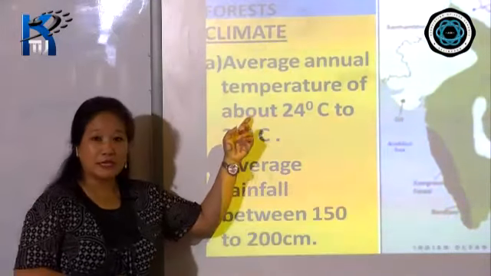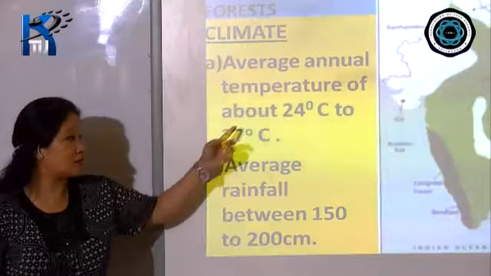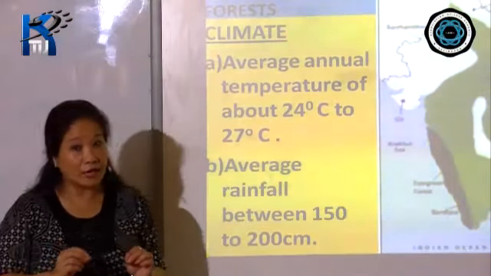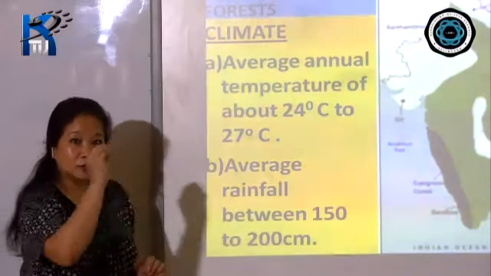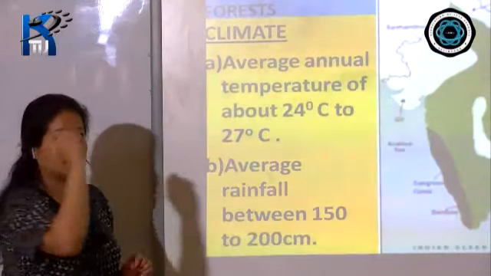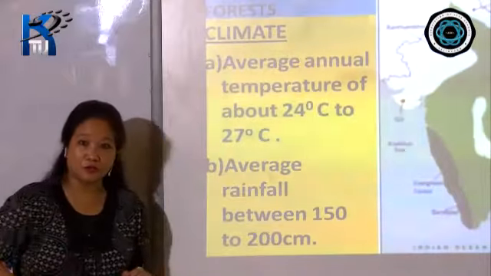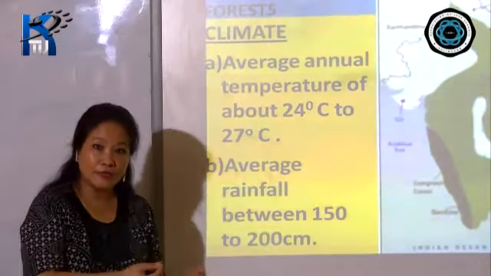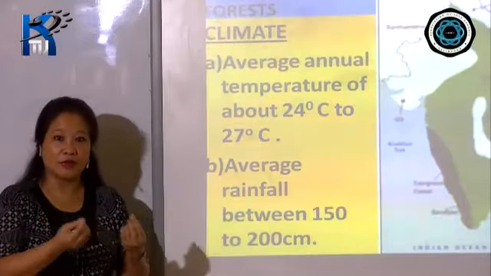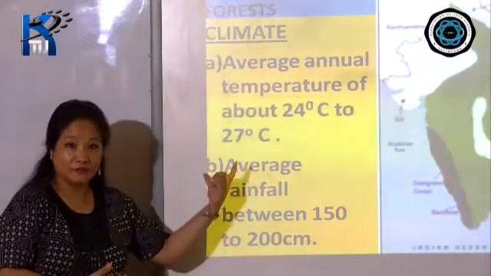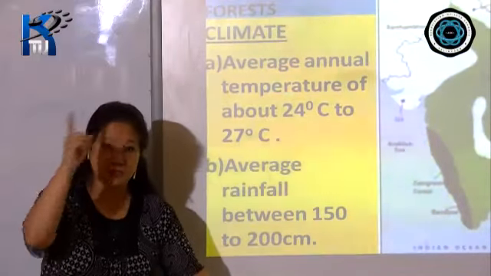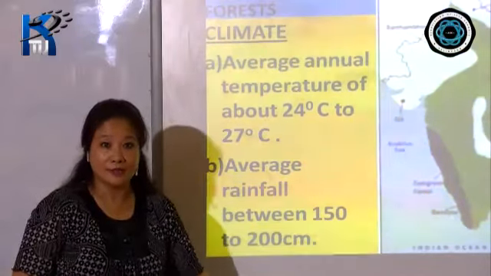Now see, children, these figures, these numbers, there's no other way out, you have to remember them, because they'll ask you a question based on this, or the deciduous monsoon forest, or desert vegetation, or littoral forest, or mangrove, okay, what is the climate requirement, or what is the rainfall? So you'll have to give the figures over here, okay. So for that purpose, I will show it to you in table format in the next class, in my next session, right?